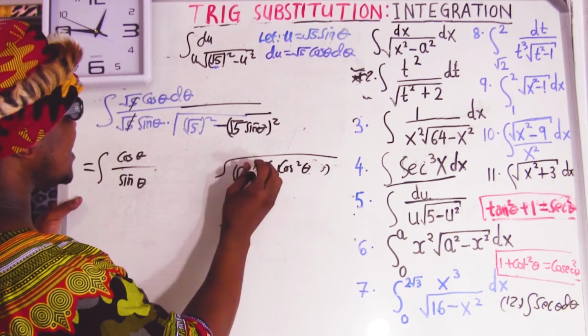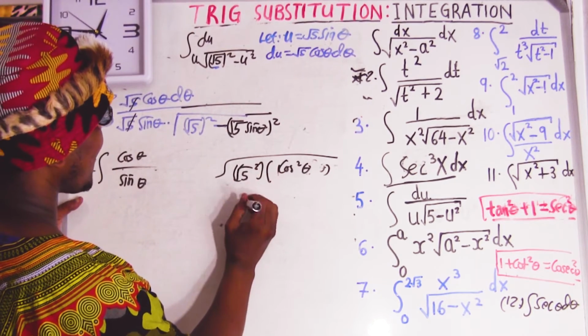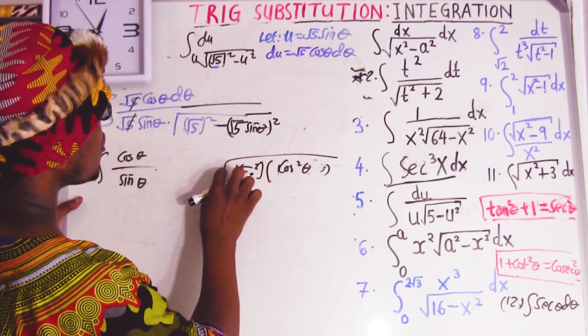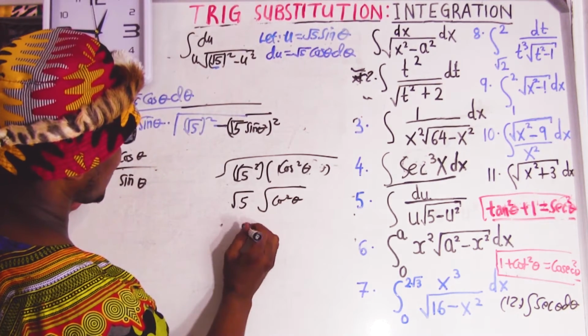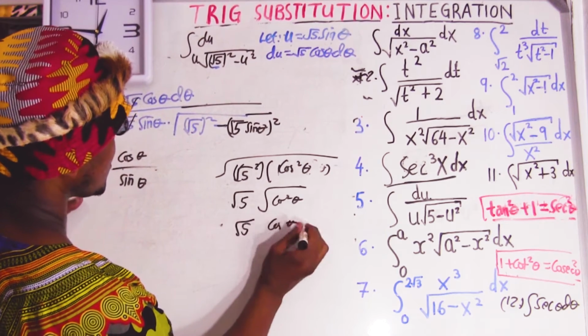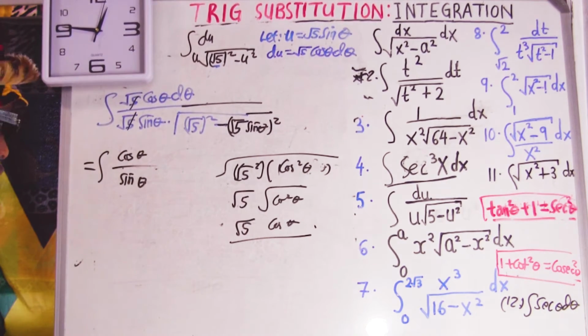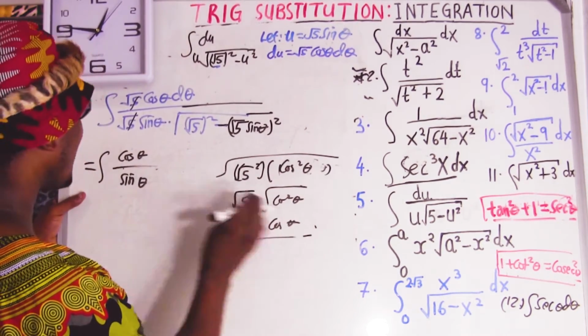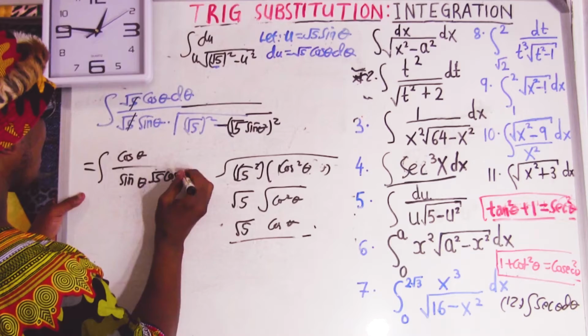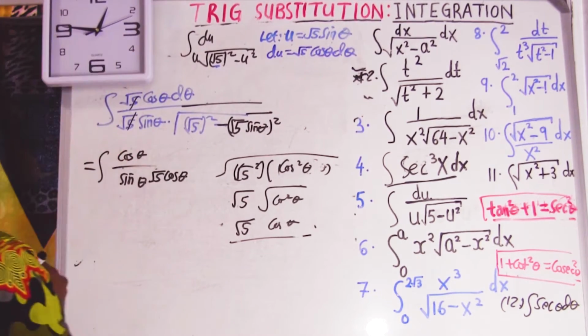Now this and this is going to be 5, but we still have a root outside, which is the square root of 5 cos squared theta, and this is going to be square root of 5 times cos of theta. But you can do it slowly and you get there. You can separate this root. So this is going to be square root of 5 cos theta.